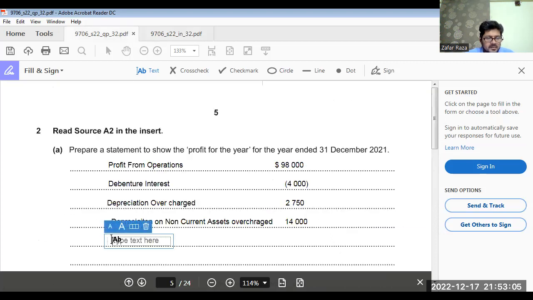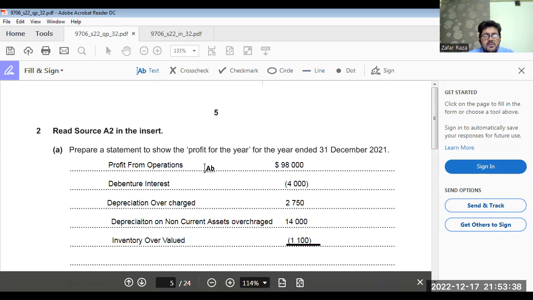So, inventory overvalue 1,100, and we'll get the correct profit.